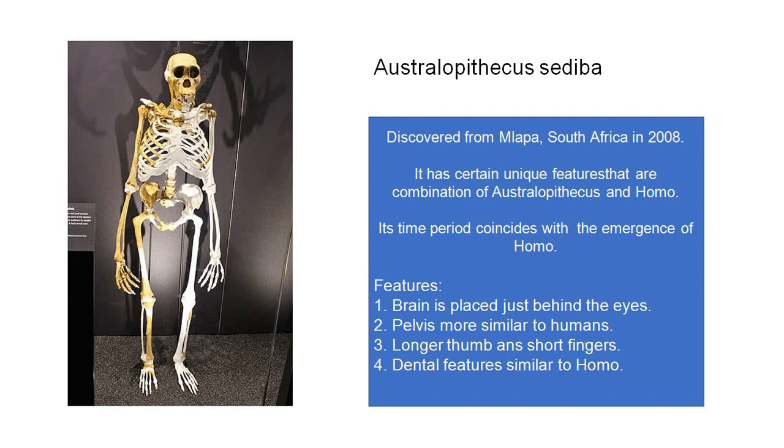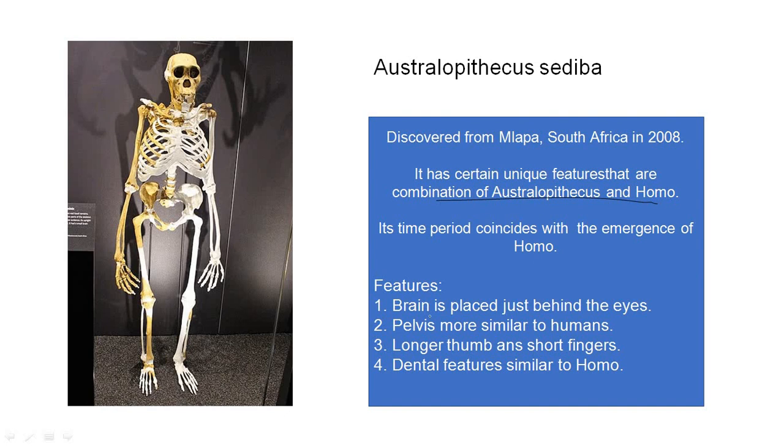Now the next species which is important is Australopithecus sediba. It was discovered from Malapa, South Africa in 2008. Now there are certain unique characters about this species especially, and what are they? This species shows certain characters of Australopithecus and certain characters of Homo sapiens. Not sapiens, in fact, early Homo. Its time period also coincides with the emergence of Homo genus.